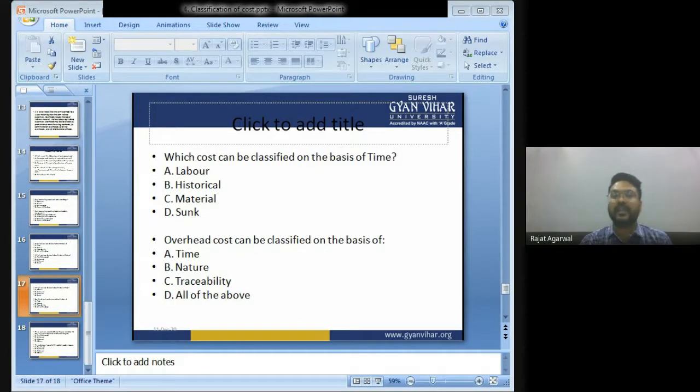Which cost can be classified on the basis of time? A, labor, B, historical, C, material, D, none. Historical cost can be classified on the basis of time. Overhead can be classified on the basis of time, nature, traceability, all of the above. Answer is D, all of the above.